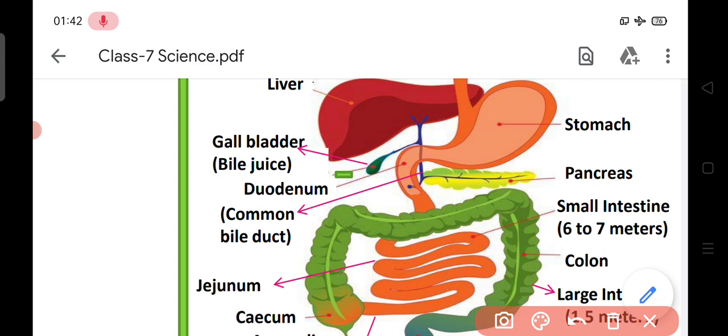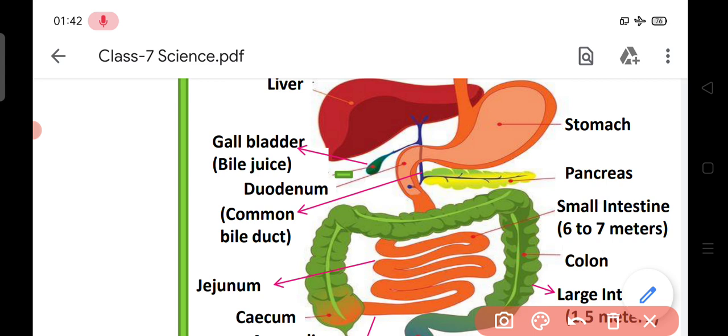What is a sphincter muscle? The muscle which allows food to enter from the stomach to the small intestine, but does not allow the backward movement, that is, from the intestine to the stomach. And the small intestine is a coiled narrow tube which has three parts.